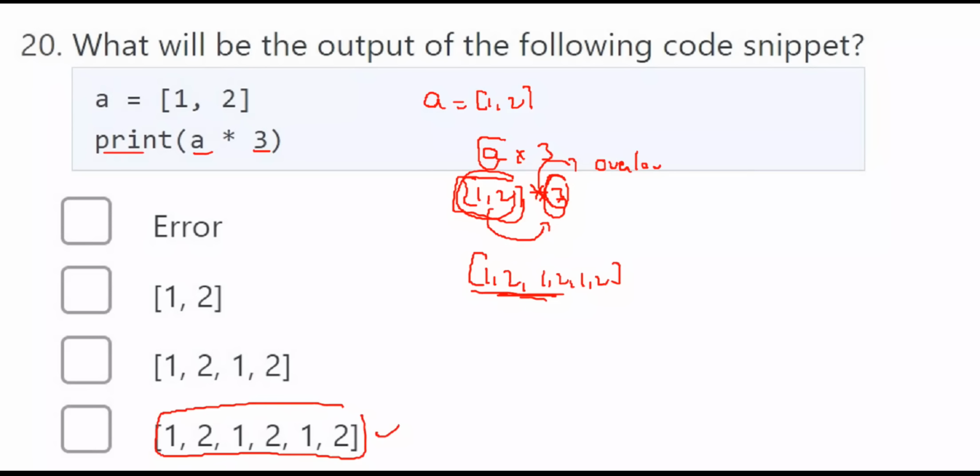Please remember that when you apply a star operator between a string or a list or a tuple, that means any sequence, with a scalar value or integer value, that list will be replicated that scalar number of times. So here it is 3. So this A will be replicated 3 times. That's why 1, 2, 1, 2, 1, 2. This is first time, second time, third time. So that's why this is the answer for this question.